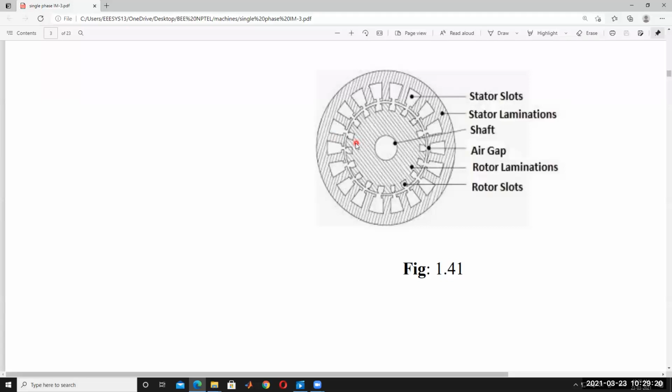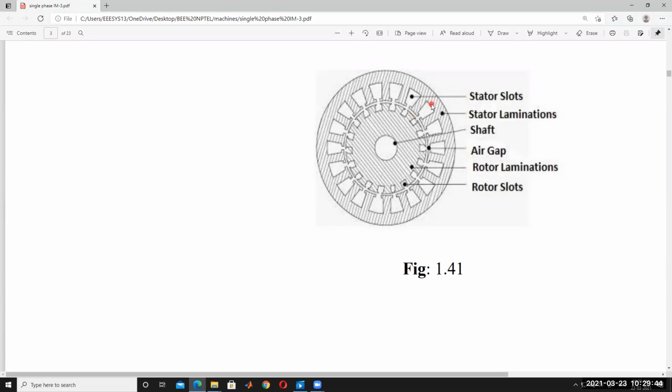Then only can the rotor rotate freely; otherwise rotation is not possible. This is the air gap, and this is called rotor laminations, the same as a transformer.